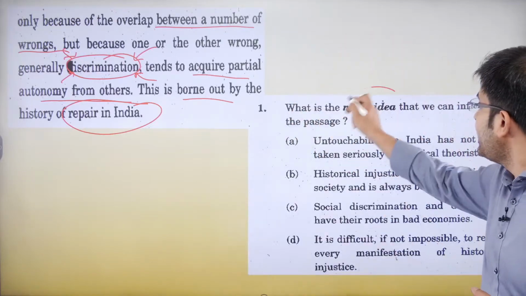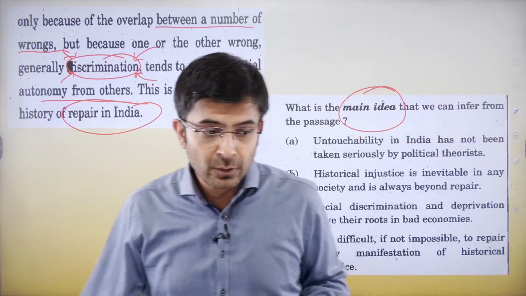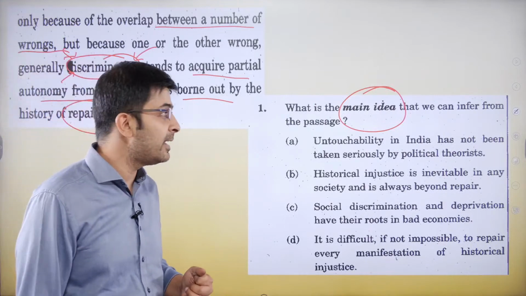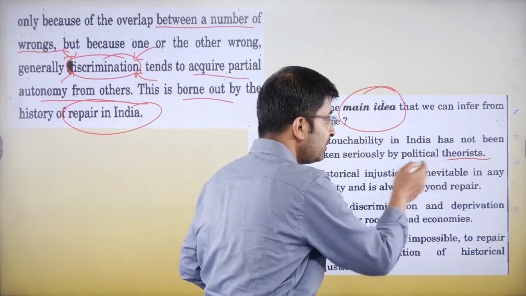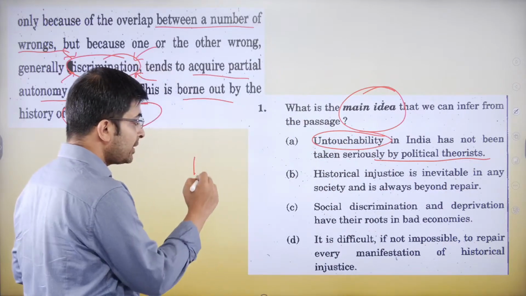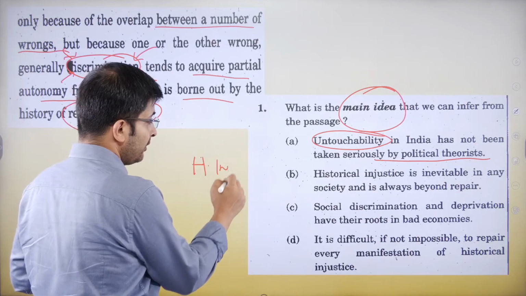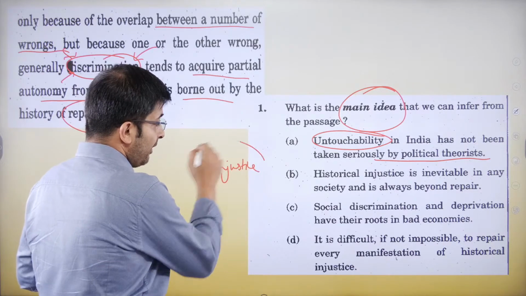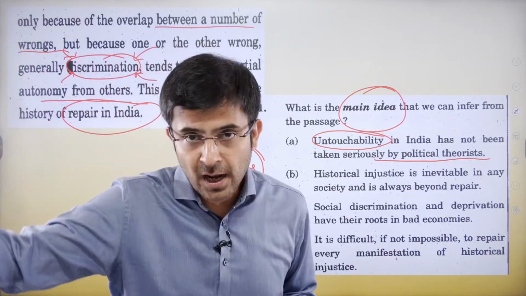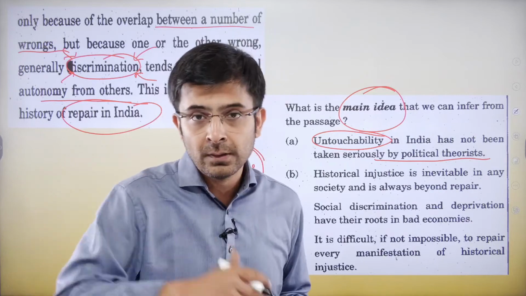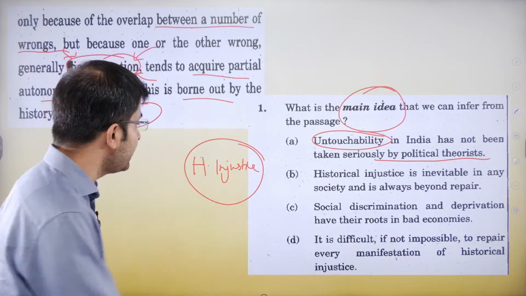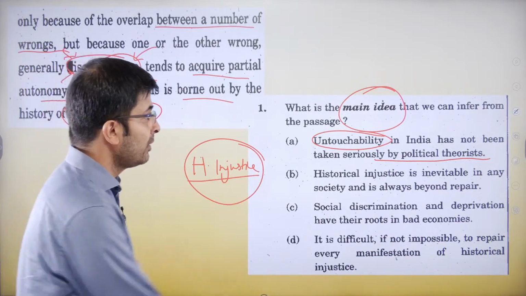So, what is the central idea of the passage? Let's look at it now. Option A: Untouchability in India has not been taken seriously by political theorists. Is that the central idea? Are we exclusively talking about untouchability, or are we talking about historical injustice? Essentially what the author has done is, he said historical injustice such as untouchability. It's one example, but not exactly the whole concept here. The bigger concept obviously is historical injustice.